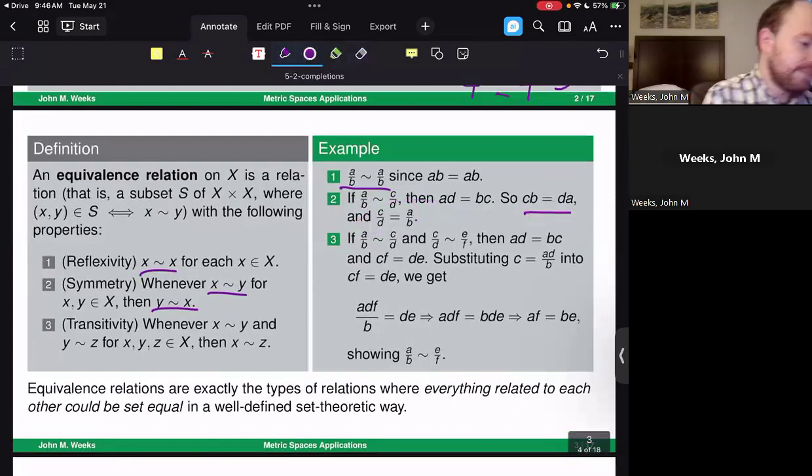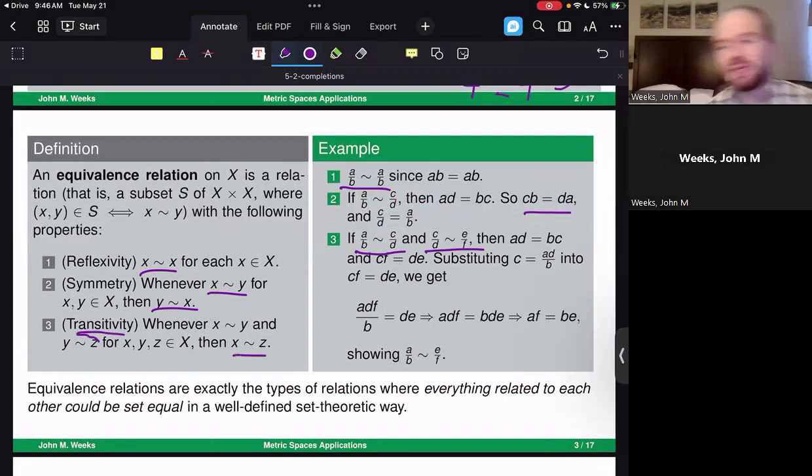And then finally, if A over B is related to C over D and C over D is related to E over F, what I need to be able to say is that due to transitivity, A over B is related to E over F. So what I do is just a little bit of what we might call in the business pushing pencils. We are going through and attempting to get to that formula using certain substitutions. And you can see how I go through and do these substitutions to eventually get that A/B is indeed related to E over F. This should not be a surprise to us, as this is like saying 1/2 is related to 2/4, 2/4 is related to 4/8, so 1/2 is related to 4/8.